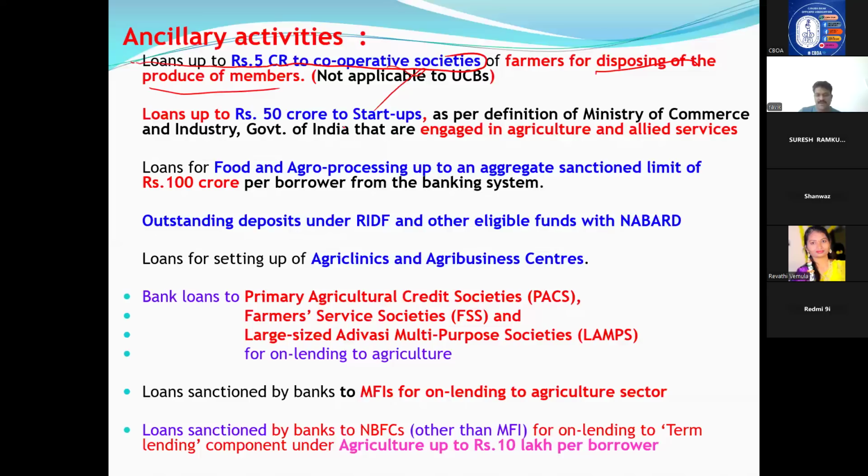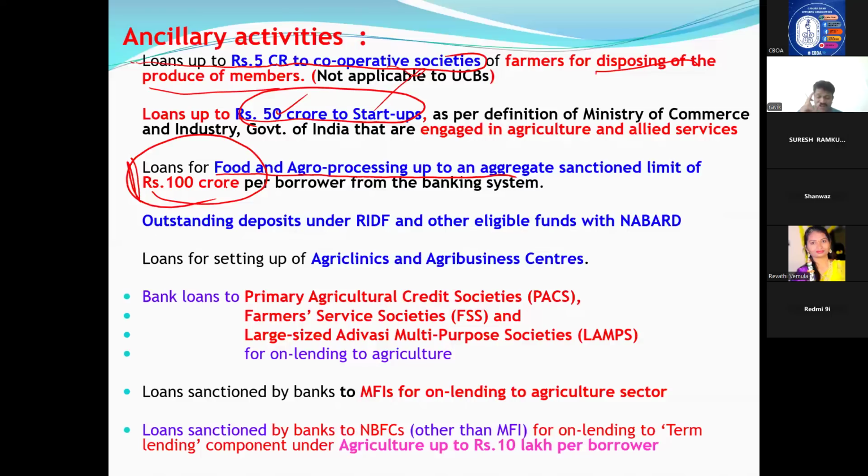Now, next one is startups. If anybody is doing an agriculture startup, up to 50 crores, any activity let them do. Startup means the answer should be 50 crore. That's all. Then food and agro, very, very important again. If anybody starts food and agro based processing, up to 100 crores, we can classify under ancillary activity. Food and agro means what? Dal mill, rice mill, flour mill, all are coming under food and agro. Food and agro also 100 crore. This 100 crore I just told you. In infrastructure lending also RBI told up to 100 crore. Food and agro also 100 crore.